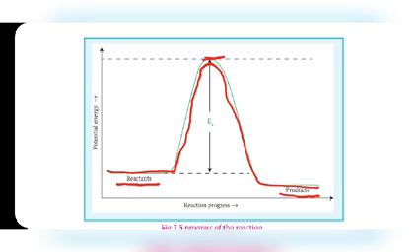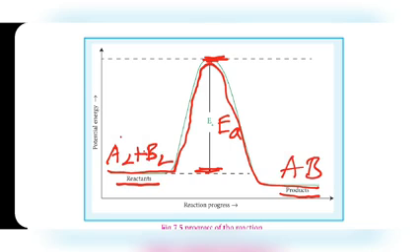This minimum energy level is called activation energy. The symbol for activation energy is EA. Take colliding molecules, for example A2 plus B2. A2 reacts with B2, and the product is AB. If A2 and B2 are combining, it means